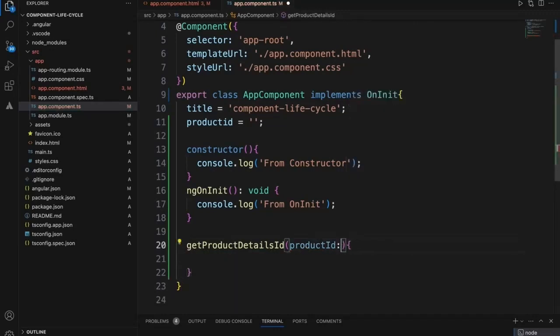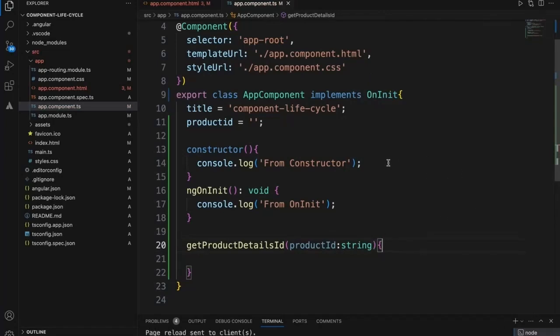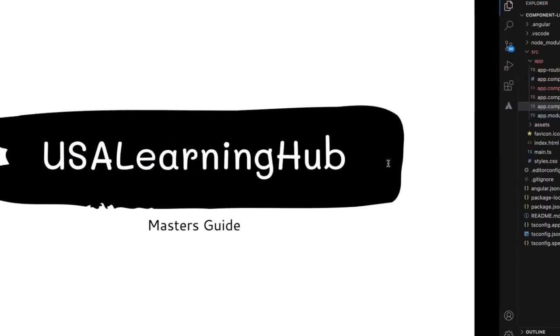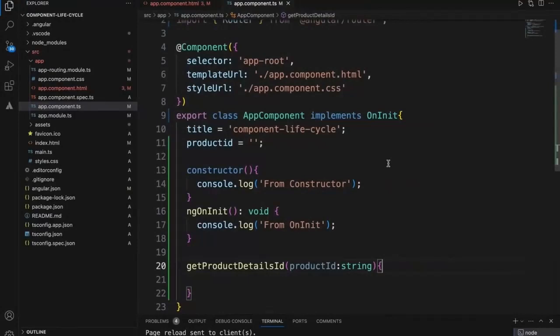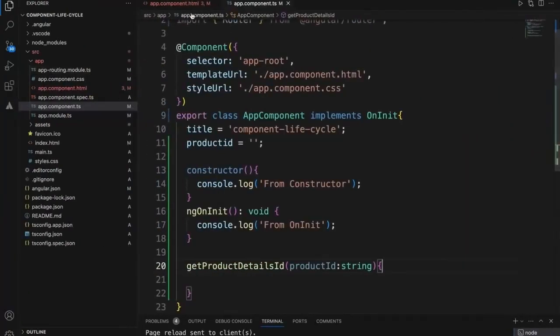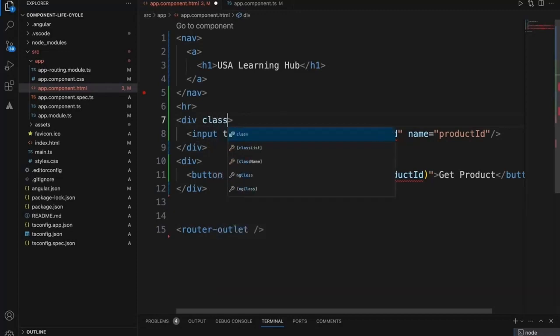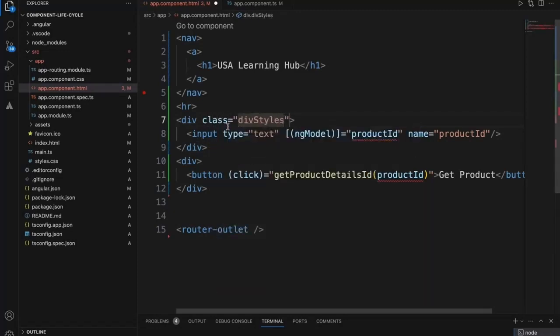It is a string. Let's see how it is looking on the UI. We have a text box and a product button. Let me just align them to look better. Let me set the same thing here also.